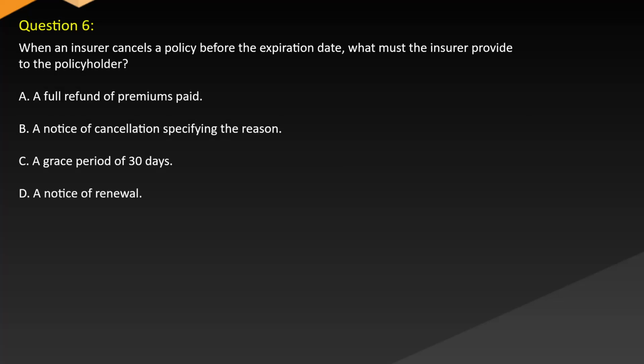Question 6. When an insurer cancels a policy before the expiration date, what must the insurer provide to the policyholder? A. A full refund of premiums paid. B. A notice of cancellation specifying the reason. C. A grace period of 30 days. D. A notice of renewal.